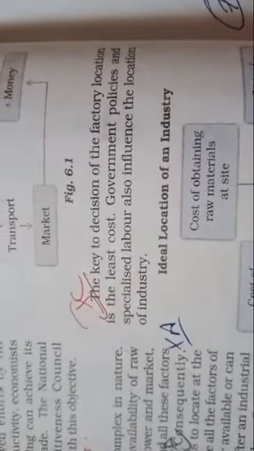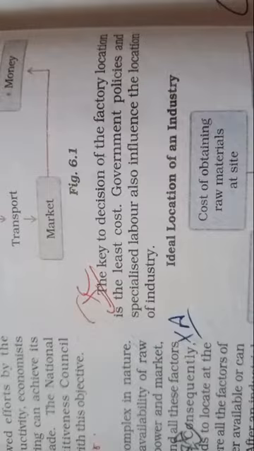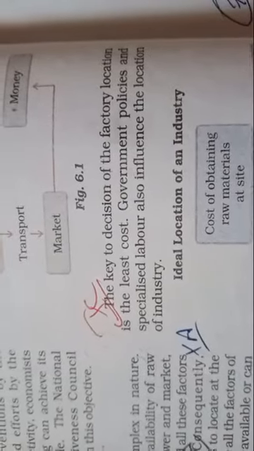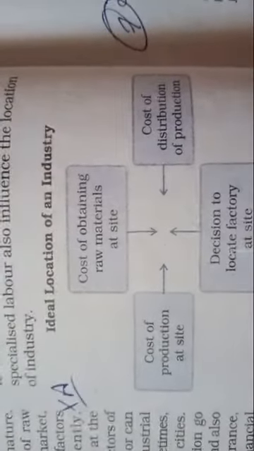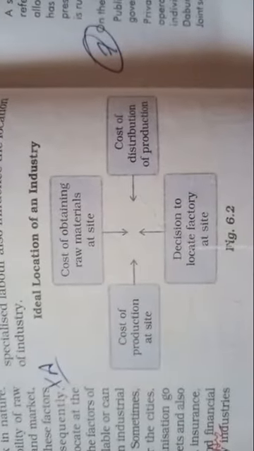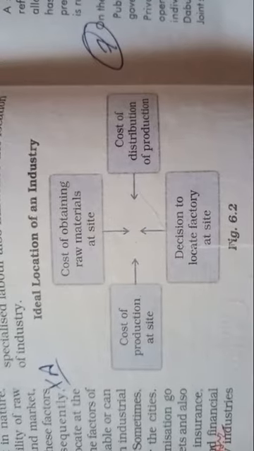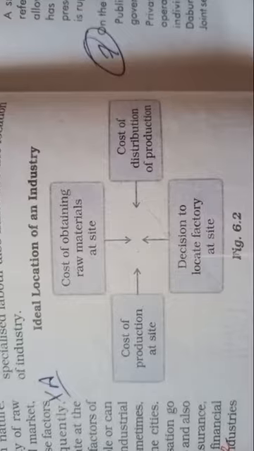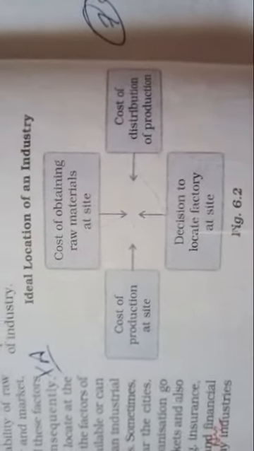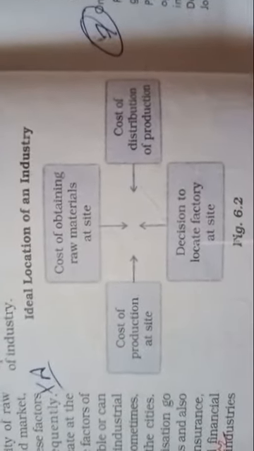Now the key to the decision of factory location is the least cost. Government policies and specialized labor also influence the location of industry. The local location of an industry can be understood through the cost of obtaining raw materials at the site, then the cost of production at the site, then the decision to locate the factory at the site, and the cost of distribution of production. These are the four main factors for the ideal location of an industry at a local level.